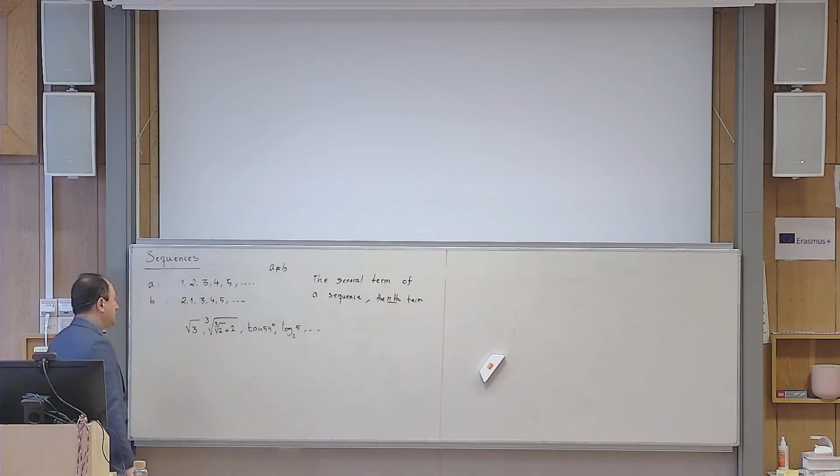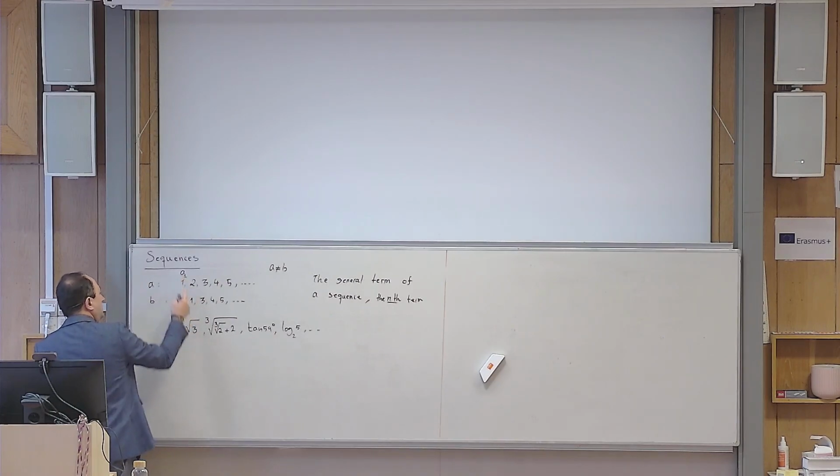What is the meaning of that? When I write a sequence like this, this is the first term in my sequence, which I called A. To denote that, I put A, meaning that this is from sequence A, but then I put an index a little bit lower, and I write a sub 1. It means the first term in the sequence which is called A.